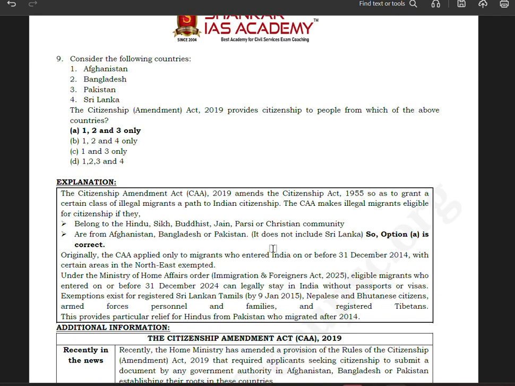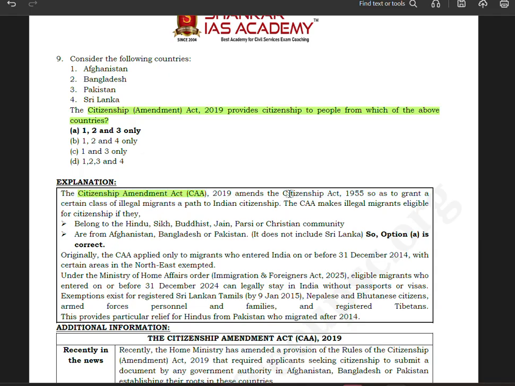Question number 9. Consider the following countries. The Citizenship Amendment Act, CAA 2019, provides citizenship to people from which of the above countries? So in which of the above countries can the citizenship be acquired? You have Afghanistan. Yes, Hindus there are minorities, so they can acquire citizenship. Pakistan, yes. Bangladesh, yes. Sri Lanka, I don't know. So as per the answer they have given here, let us see the Citizenship Amendment Act, which is basically CAA.